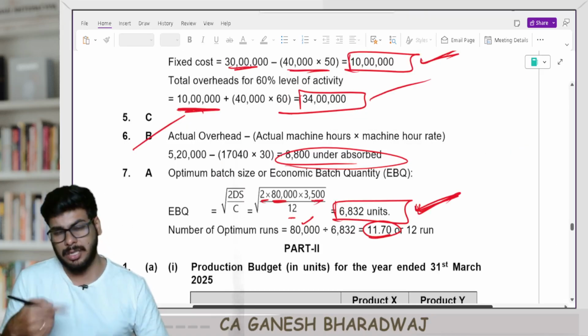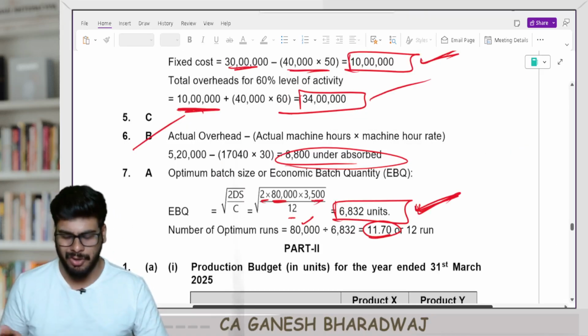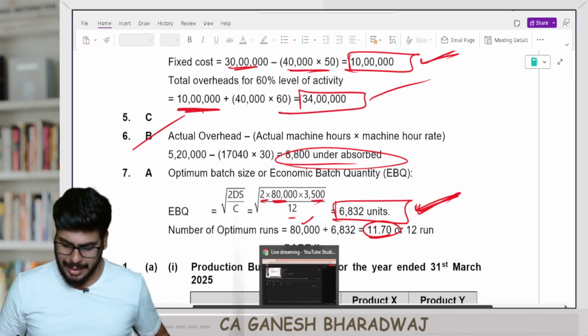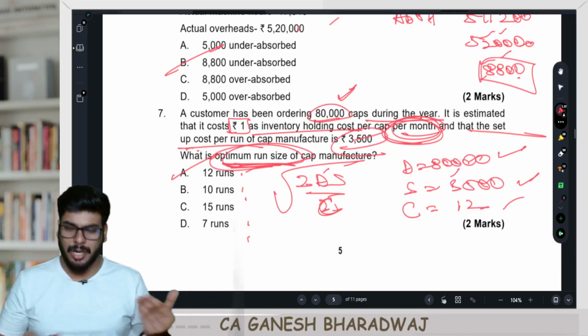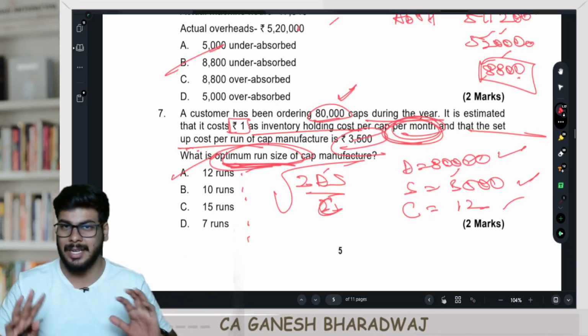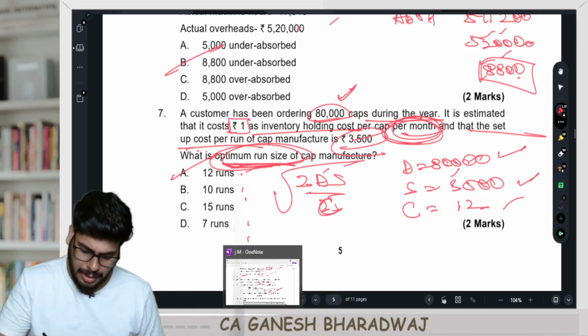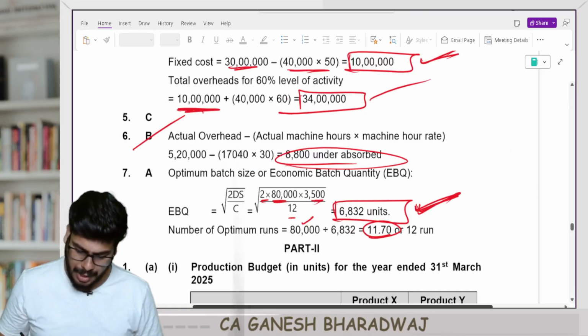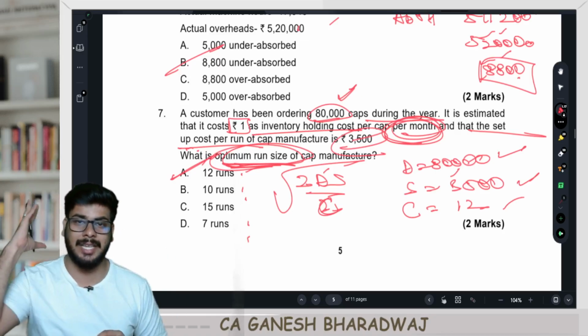Clear with this? Strictly speaking, you should not round off. I have told you. But yes, since they have given this as an MCQ, you just round it off and you just answer it like that. Don't question back the question. Clear with this, guys? So here the answer is going to be option number A, 12 runs. Clear with this, guys? That's all.